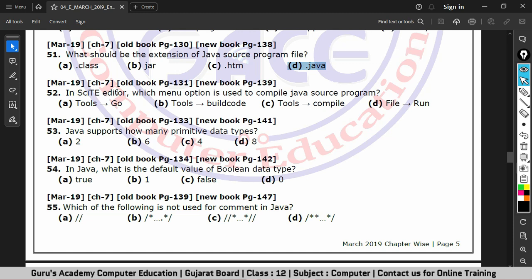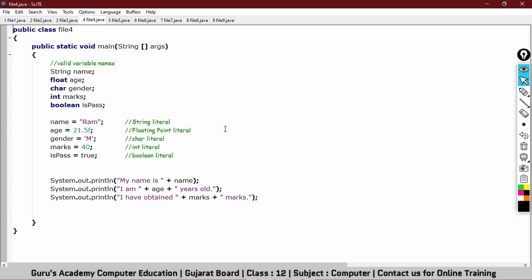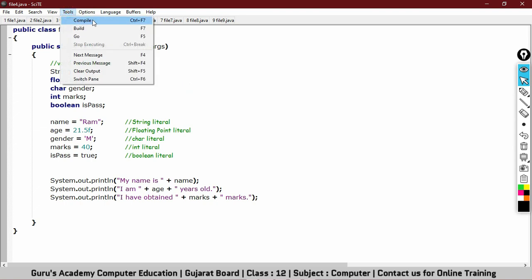Next question is, in Kite editor, which menu option is used to compile Java source program? We all know the correct answer, and the correct answer is option C, Tools Compile. Let me show it to you once again. Here, Tools Compile. And the shortcut is Ctrl plus F7. After successful compilation, we'll get exit code 0. And once we received exit code 0, then we have to use this option Go. And the shortcut is F5.